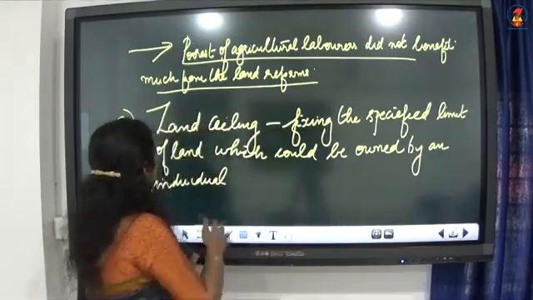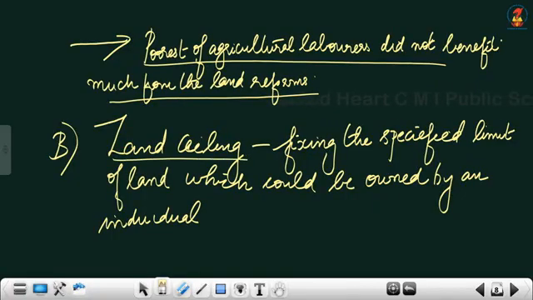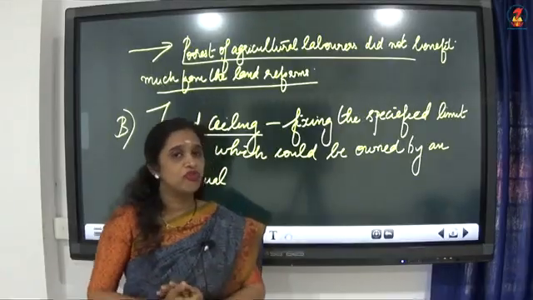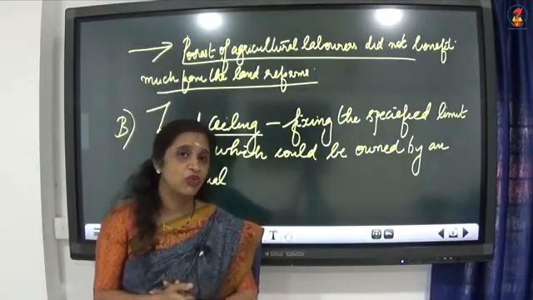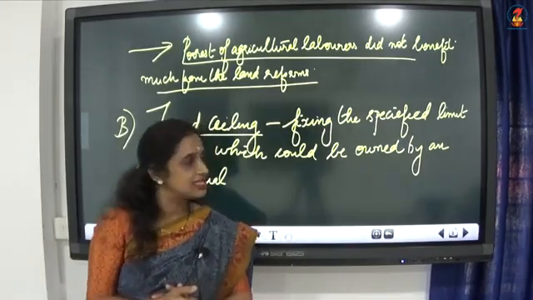Now we will move on to the next land reform, land ceiling. I told you land reform was done through abolition of intermediaries and land ceiling. What is meant by this land ceiling?